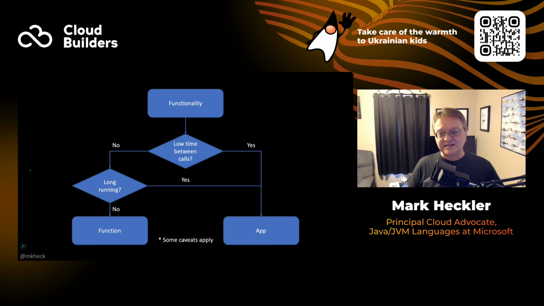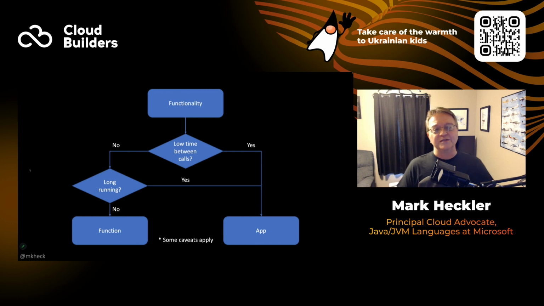How do we make that decision? This is kind of my first step, right? And again, as I mentioned at the bottom, some caveats apply. There are certainly things that are blurring the lines now, and I'll mention those in a moment as well. But I start by looking at the functionality that I'm looking to deploy and say, look, is there a low